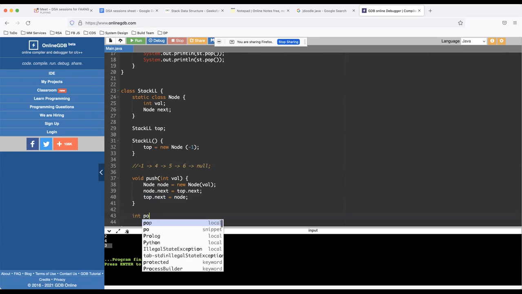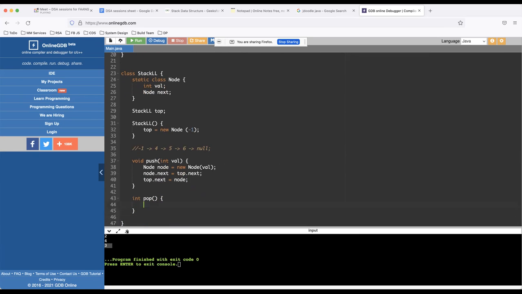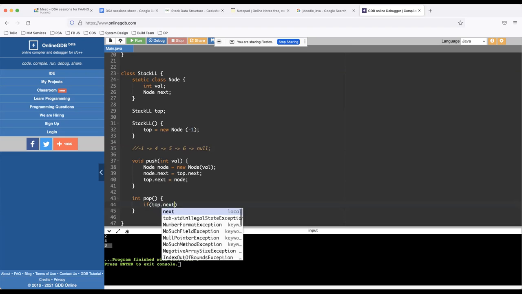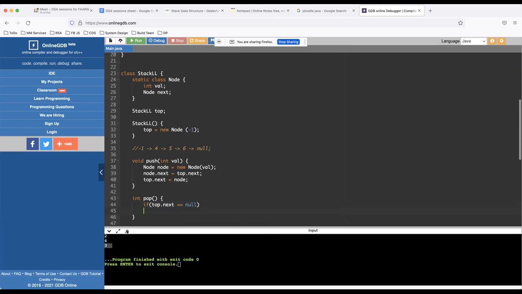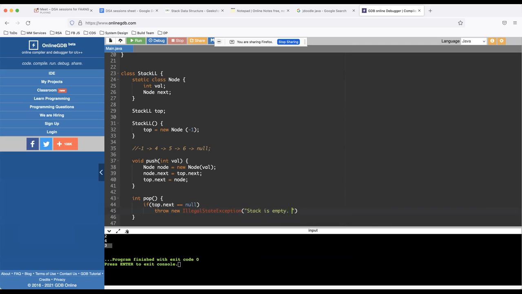Now if I have to pop something from here, it will have the same thing, like if the stack is empty. So how can we check if it is empty? If top dot next is actually null, then we can throw the exception, illegal state exception, that stack is empty, cannot pop.